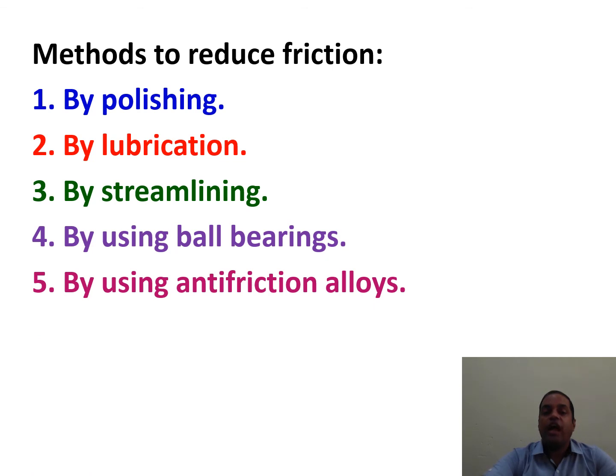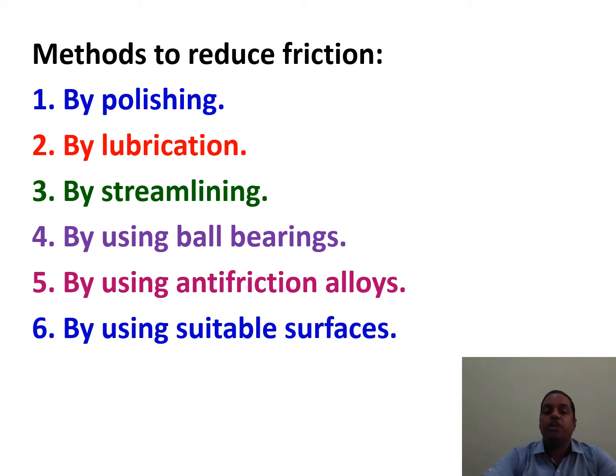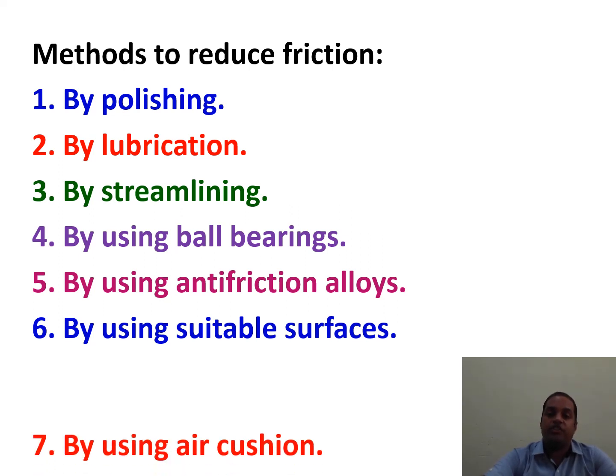By using anti-friction alloys. One alloy has less friction as compared to another alloy. By using suitable surfaces, like a rubber tire on the road has different friction as compared to an iron wheel on the road.